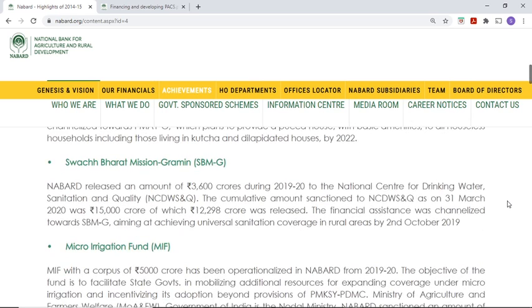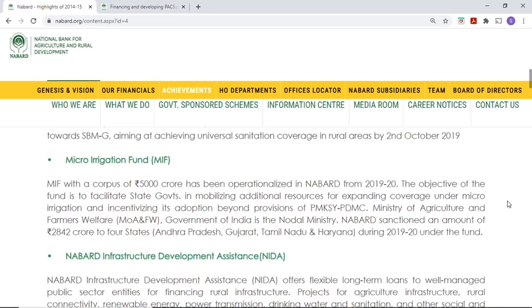Then Swachh Bharat Mission Gramin. This says how much amount was released. You just need to know what the scheme is, what the heading alone is. Don't give importance to the numerical data because it will be confusing. So Swachh Bharat Mission Gramin. Then the Micro Irrigation Fund is there.